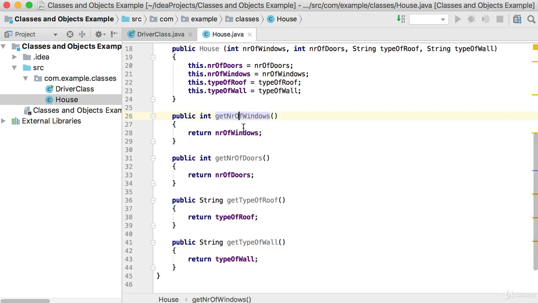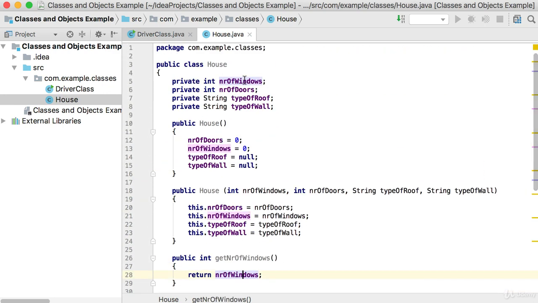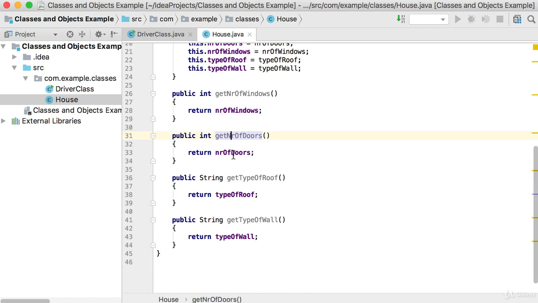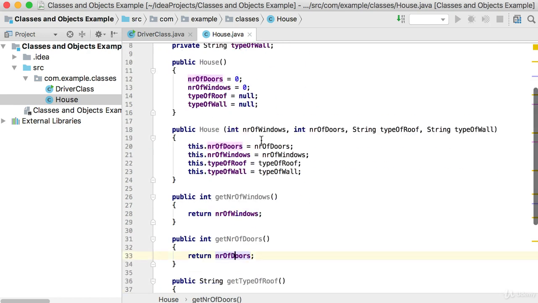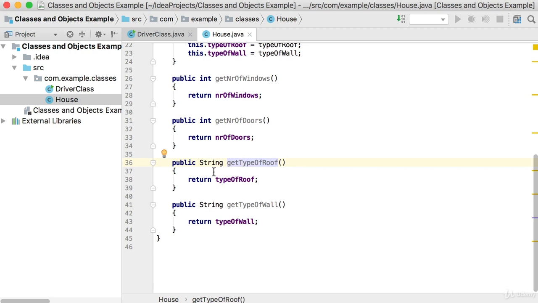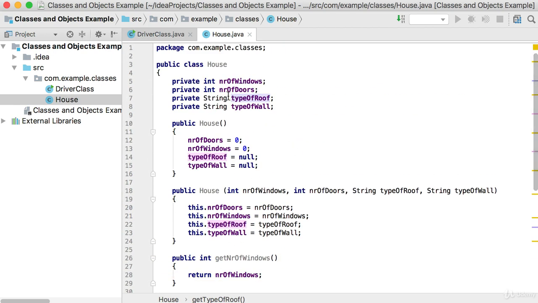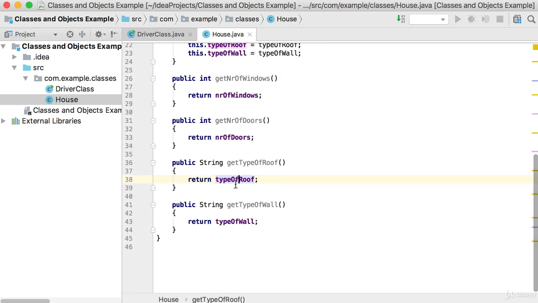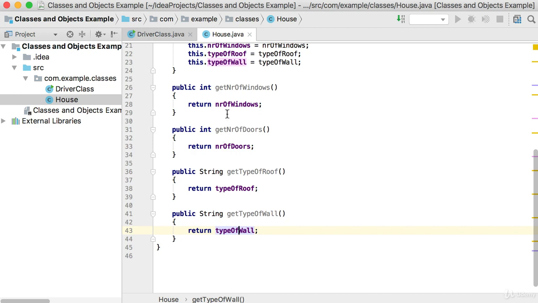Okay, so there's get number of windows that will return the number of windows, which is the first one. There will be a get number of doors, which will return the number of doors. There's also a get type of roof, and you can see now the return type here is of type string, because the type of roof was declared as a string. So it's string type of roof, and that's what this getter method will return back. Also for the type of wall, we'll return a string, but we'll get back the type of wall as a string there. Right, so those are the getter methods.